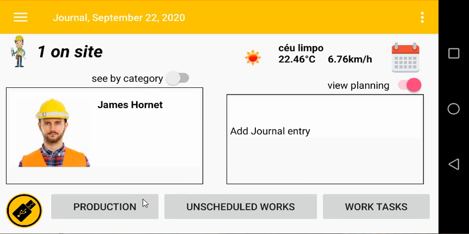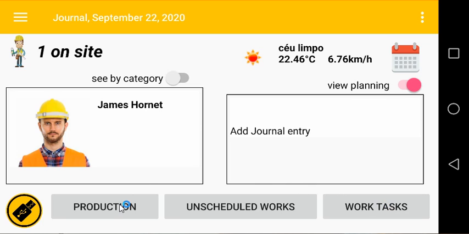To view the production advances at the construction site, you can simply click on the production button. To view the unscheduled works that are ongoing, you can click on the unscheduled works button here in the middle. And to view the work tasks that are on contract, you can click on the work tasks on the bottom right here.